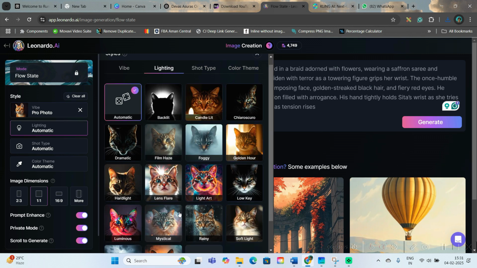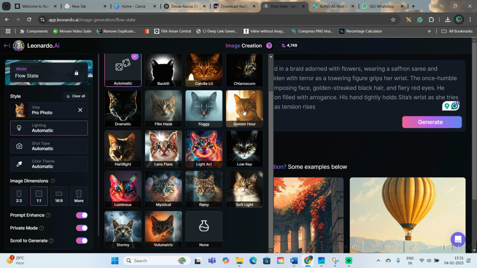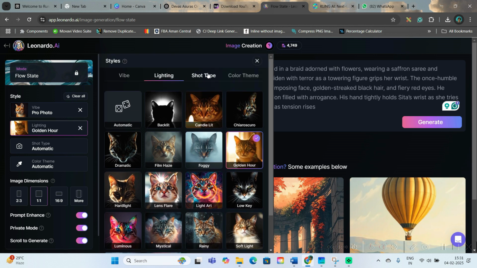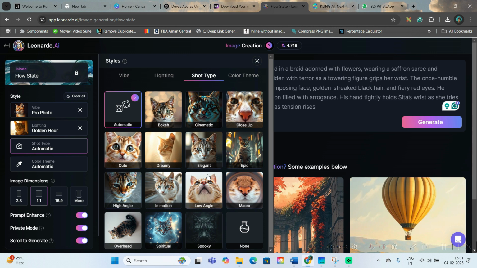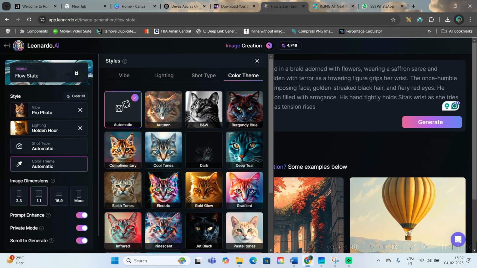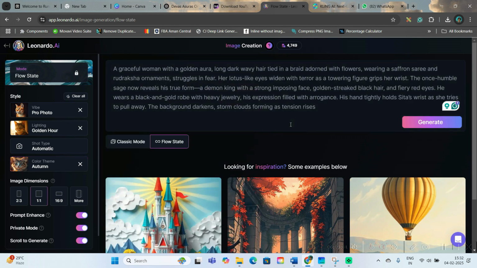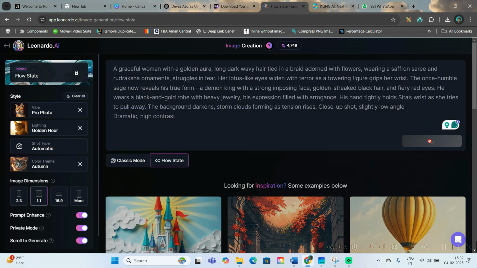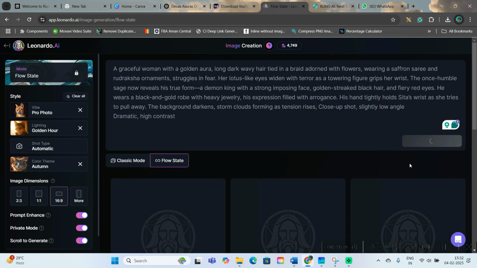Lighting, you can choose the lighting what you want. I want golden. Next is shot type. Shot type I will not specify here. You have all the kind of shot types which I have said. See, low angle, in motion, high angle, and here you can choose any of the color things. I am choosing autumn. Here hit generate. Just make sure you select this 16:9 and then hit generate. I have made a mistake.